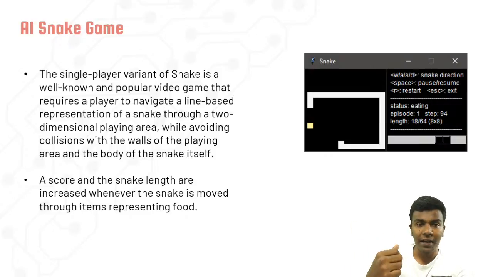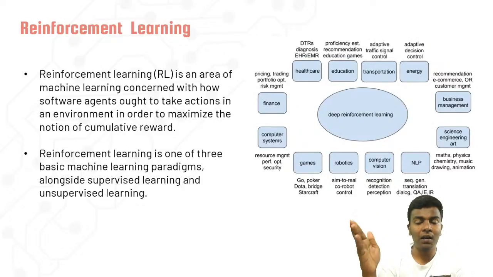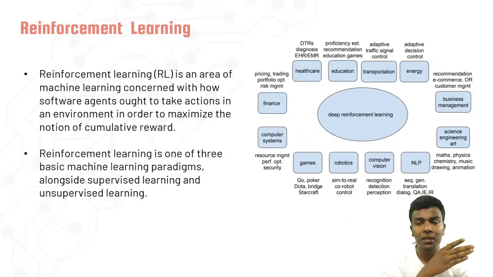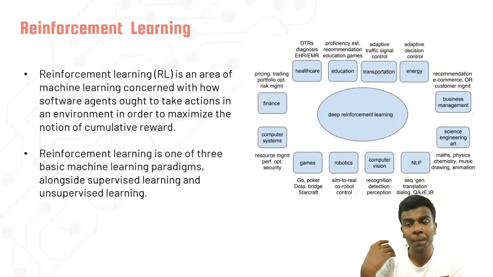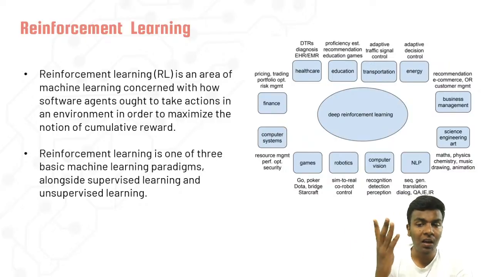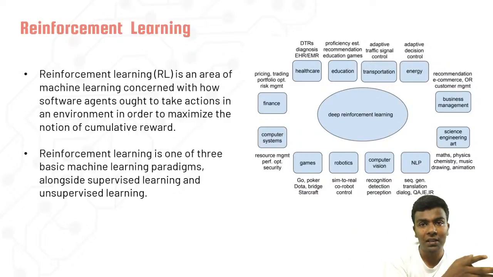Okay, so that's the main concept about reinforcement learning, right? While talking about different concepts, in NLP there are a lot of concepts like sequence generation, translation, and dialect recognition. While talking about computer vision, there are recognition, detection, and perception.